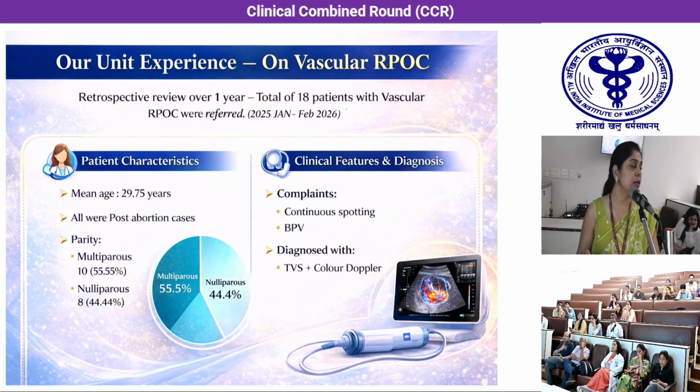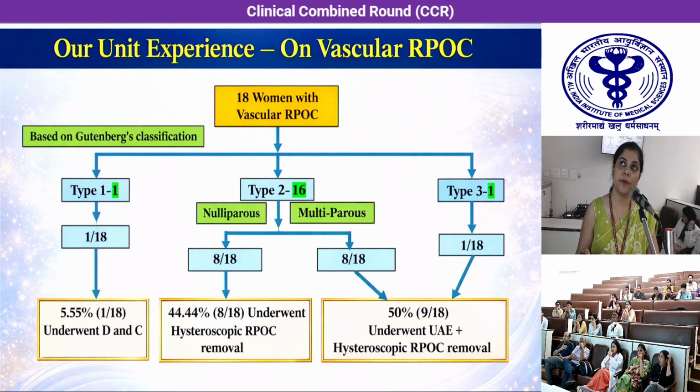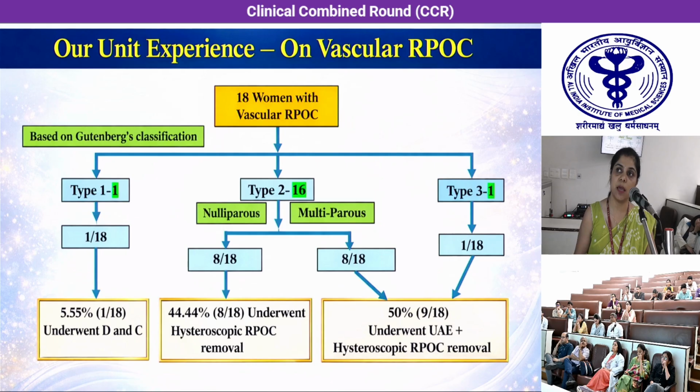They all presented with continuous spotting and bleeding PV, and were diagnosed with transvaginal sonography with color Doppler. We divided these patients by the Gutenberg classification. One patient fell under type 1 and was managed with simple DNC because she had a very low vascular RPOC. The remaining 16 patients fell under type 2. 8 were nulliparous patients who underwent only hysteroscopic RPOC removal, and 8 were multiparous patients who underwent prior uterine artery embolization followed by hysteroscopic RPOC removal. One patient fell under type 3 and was again managed with UAE with hysteroscopic RPOC removal.